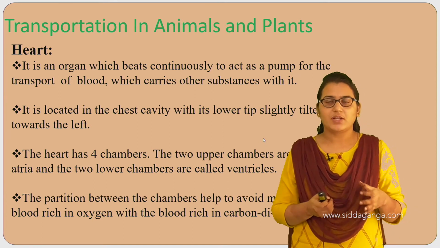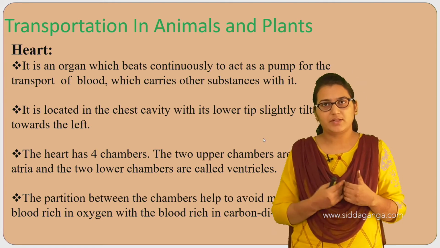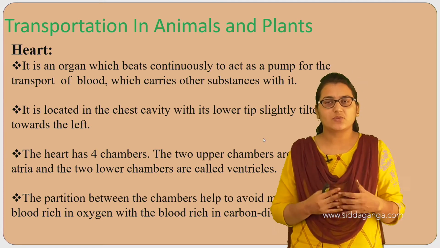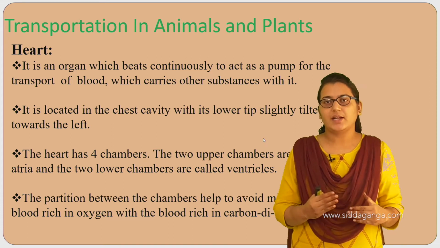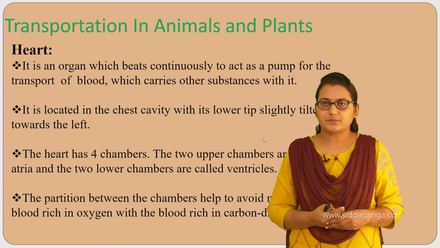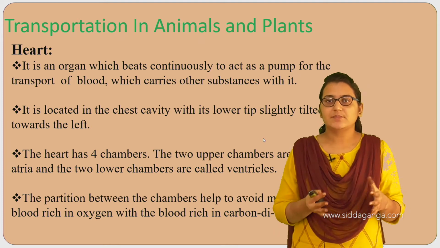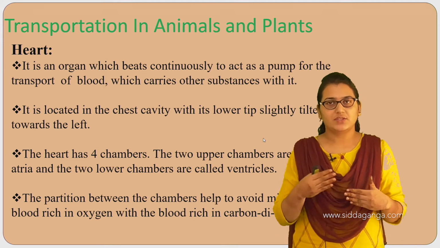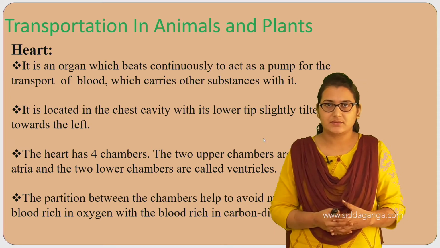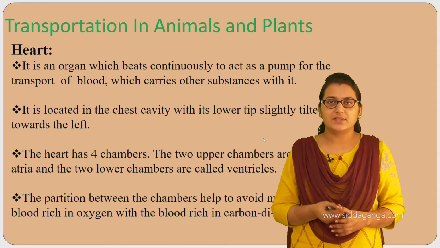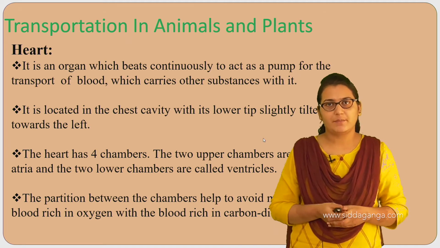We do not need carbon dioxide in our body; our blood needs only oxygen. So we have the impure blood and the pure blood, that is deoxygenated and oxygenated blood, and they should not get mixed. For this reason our heart has 4 chambers.